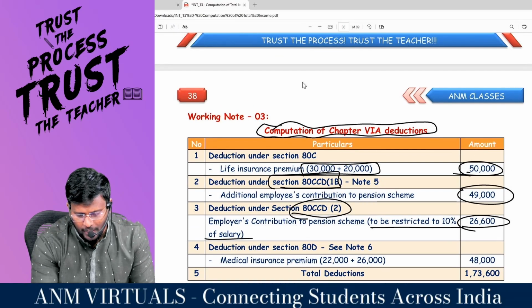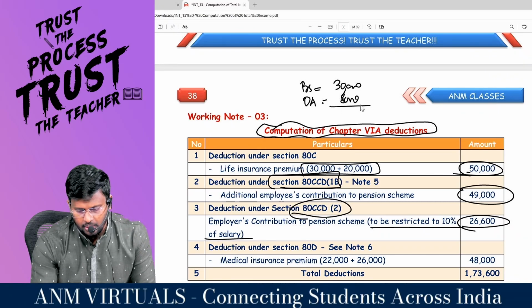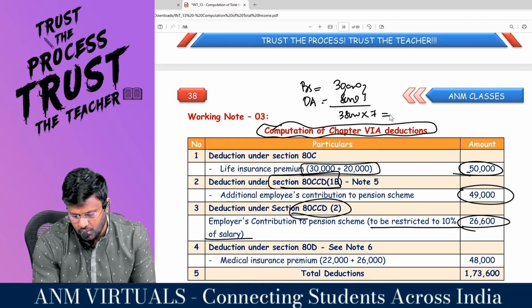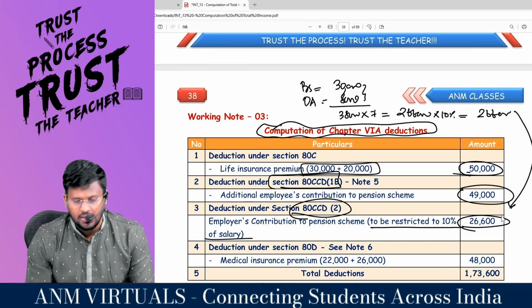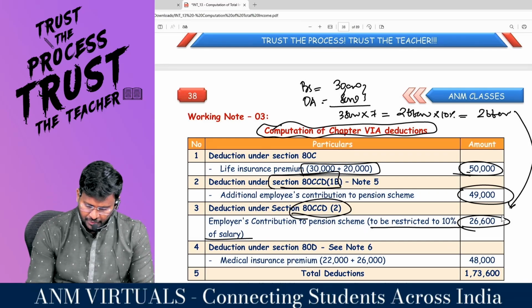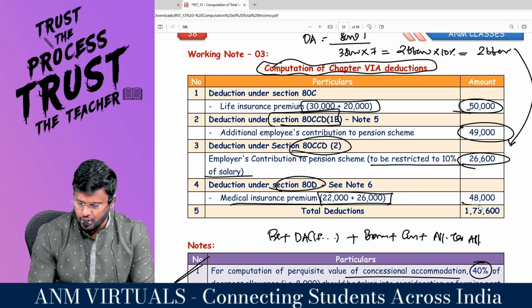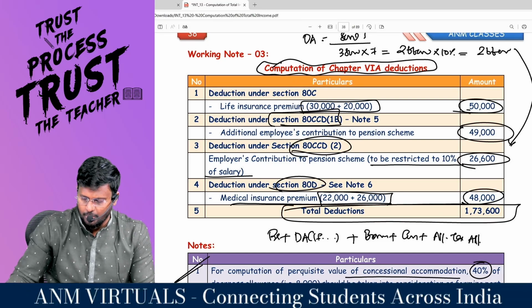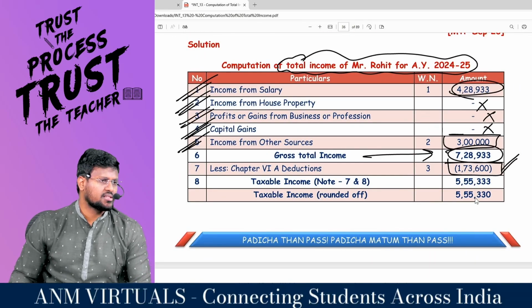How? I will tell you. What is the basic salary per month? 30,000. What is the DA per month? 20,000 into 40% comes to 8,000. That comes to 38,000, into 7 comes to 2,66,000. Into 10% comes to 26,600. Comfortable? So deduction under 80D, medical insurance premium, both can be claimed as deduction, 48,000. So the total Chapter 6A will be 1,73,600. Getting it?